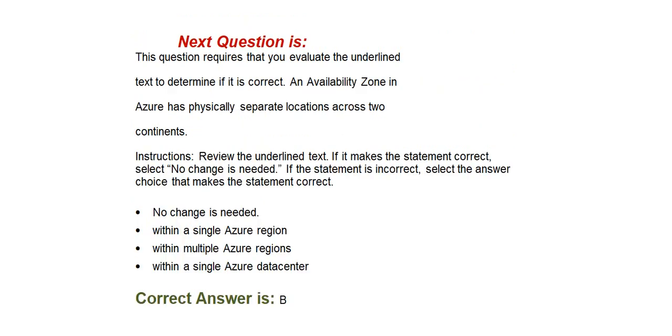Next question is this question requires that you evaluate the underlined text to determine if it is correct. An availability zone in Azure has physically separate locations across 2 continents. Options are no changes needed. Option B, within a single Azure region. Option C, within multiple Azure regions. Option D, within a single Azure data center. Correct answer is option B, within a single Azure region.